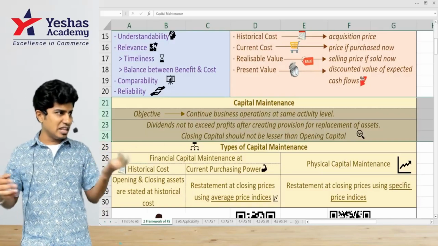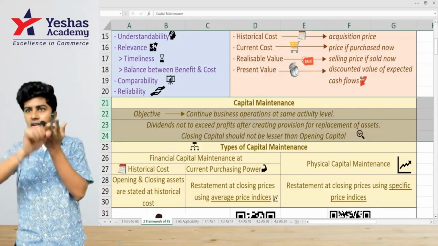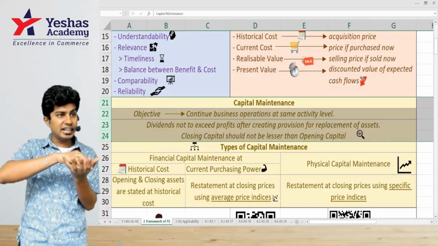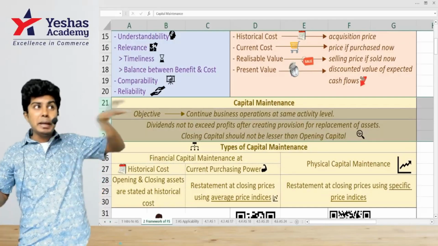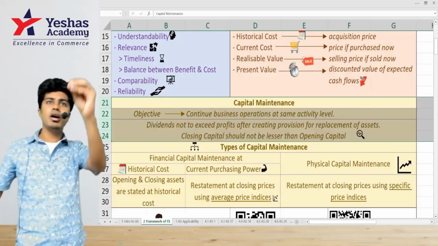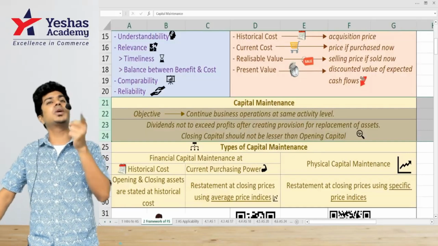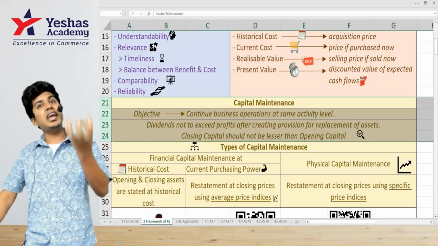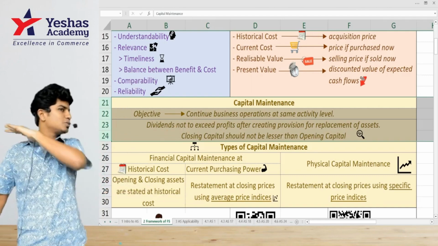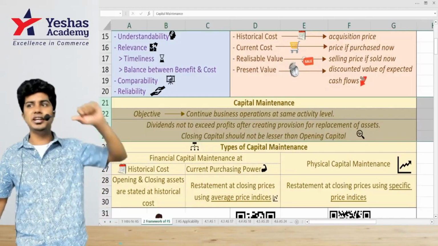So in 30,000, what is left with me? 50,000 income earned. In that 15,000 rent gone. 5,000 electricity expense gone. 30,000 remaining. In that 30, 8,000 I'll keep aside for replacing the machine. Balance 22,000 is the amount that I can withdraw. I cannot withdraw more than 22. If I withdraw more than 22, what will happen? I will not have enough money after 2 years to replace the machine. Then my business will be closed. Going concern concept will be affected.